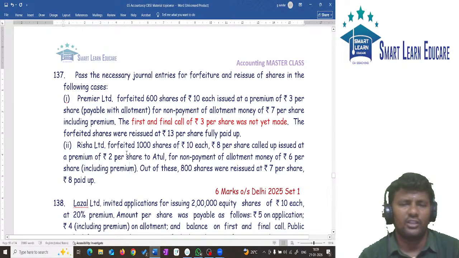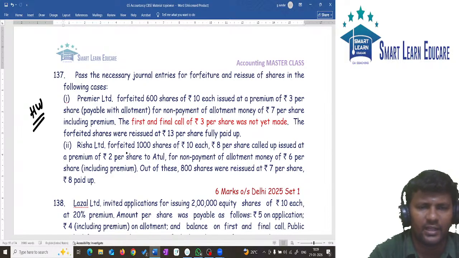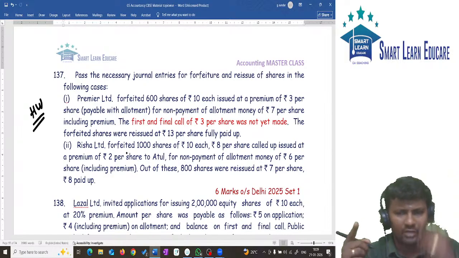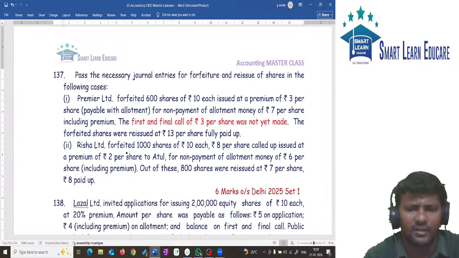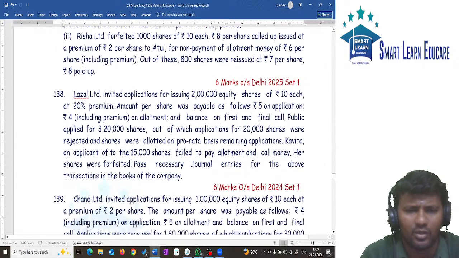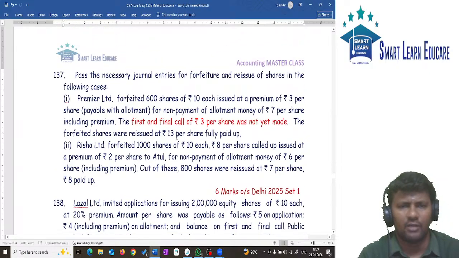In this question, try it as homework. This is the same as the previous class question. We will discuss the answer here, and after discussing it we will start the next question in the next class, because if we start the next question now it will take time. We cannot complete that question now. So with this I will stop for today.